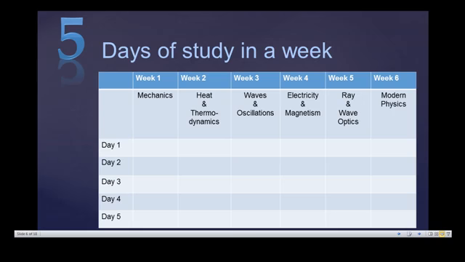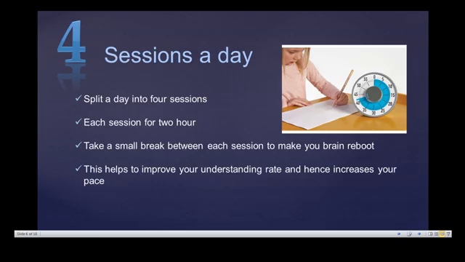Okay, so now after 6, now it is 5, and now what is 4? If you ask me about 4, this is how I suggest: divide a day into 4 sessions. You can take a 2-hour session or 1.5-hour session, or maximum 2-hour sessions, and take small breaks between each session to reboot, and this helps to improve your understanding rate and hence increase your pace.